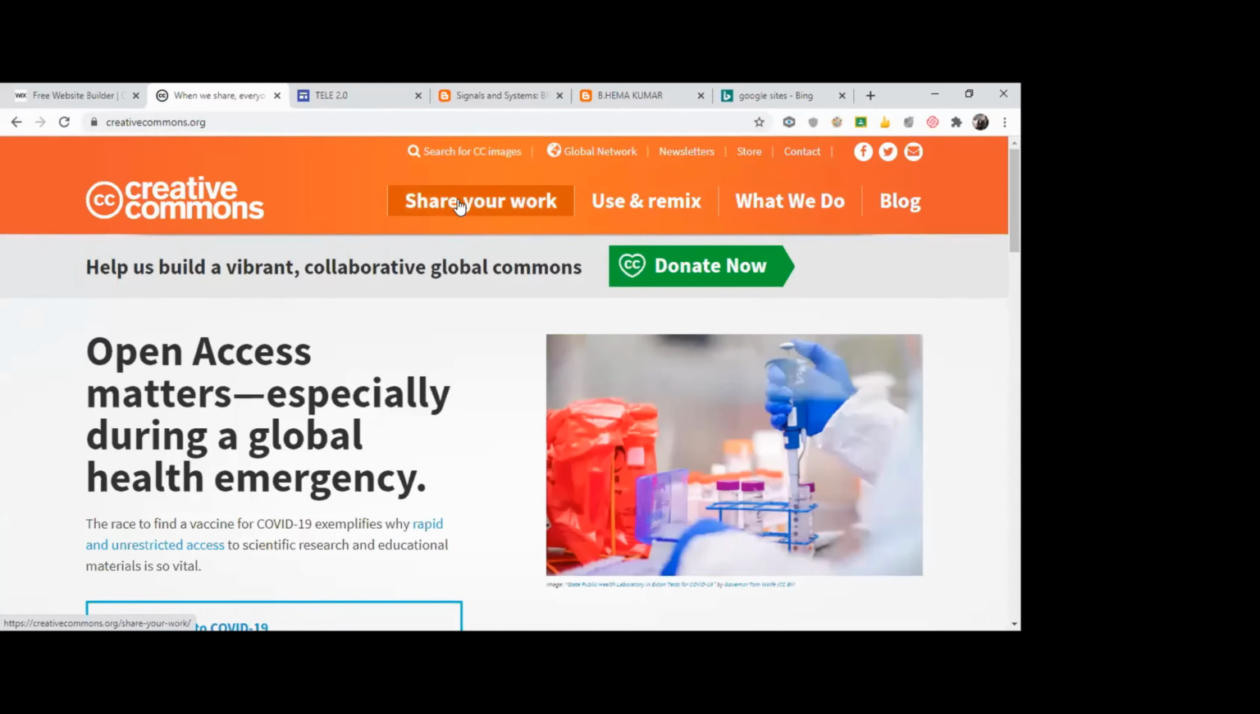Here you can see Share Your Work. If you want to create a license for your work, it's completely free. The first thing I want to say is that Creative Commons is completely free. No need to pay a single penny. If you are very much interested, you can donate, that's up to you. But as far as the license is concerned, it is free. It's open source or almost free. So I'll click on Share Your Work.